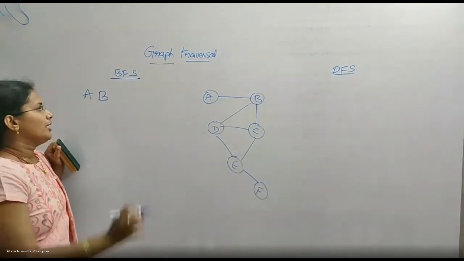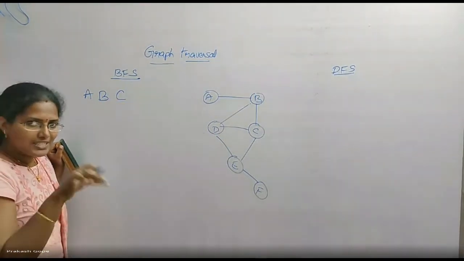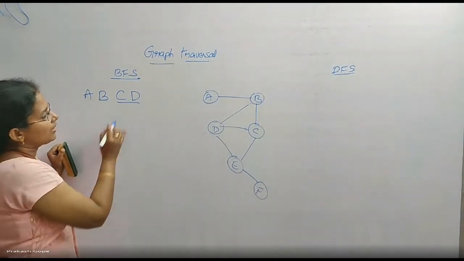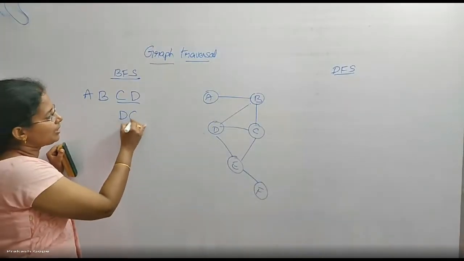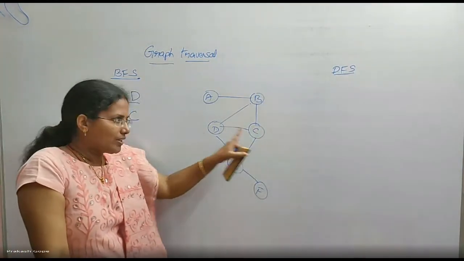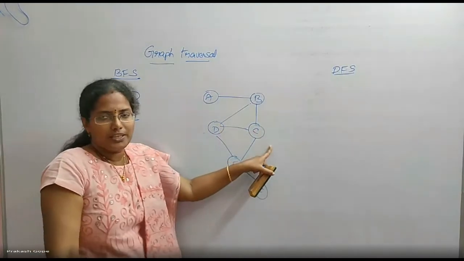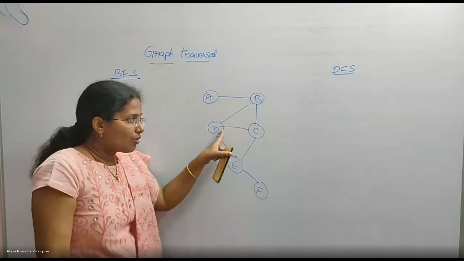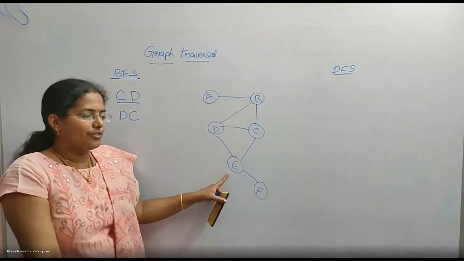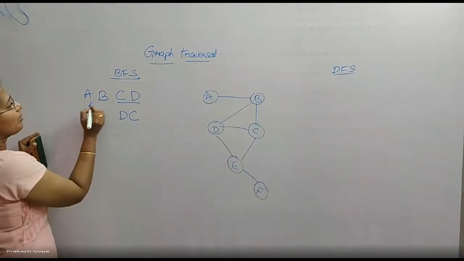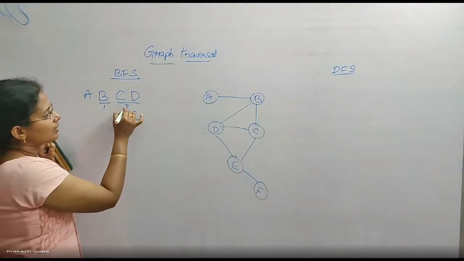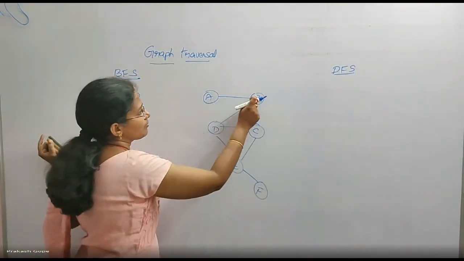Either C or D. If I visit C first, immediately I will visit D. Or if I visit D first, immediately I will visit C. Either I can visit C first and D next, or D first and C next. That is okay. But without visiting these two, I should not go to E. This is the rule of BFS. So, from A, B is at a distance of 1. But C and D both are at a distance of 2 from A.